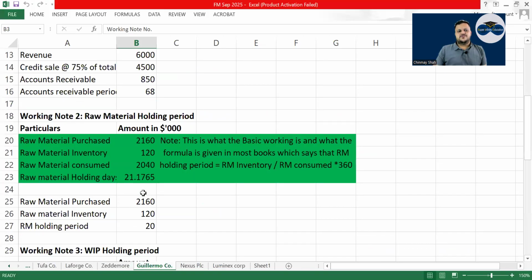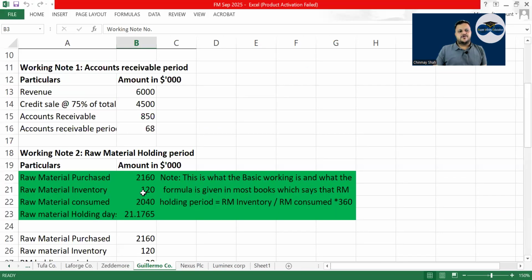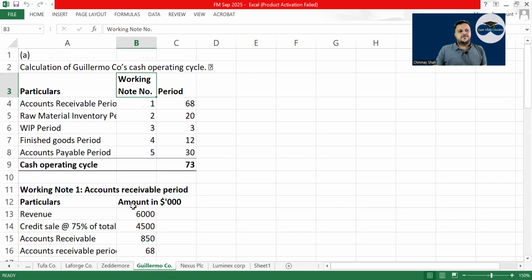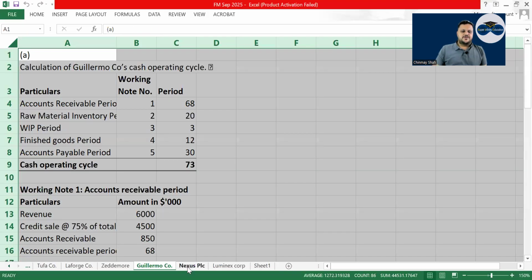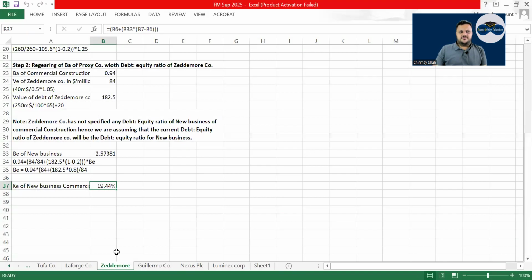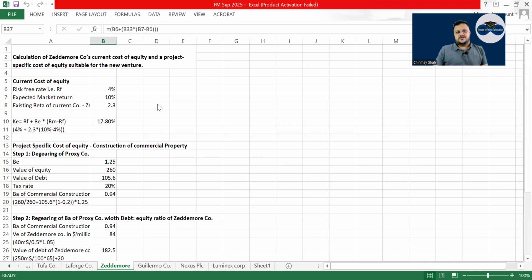I was saying day before yesterday, Guillermo company, a new question that has come up, where they have told you to find WIP period, finished goods period, account payable period. Mark this also important. Guillermo company. ZMOR company will do in 2 minutes, correct? Guillermo company.